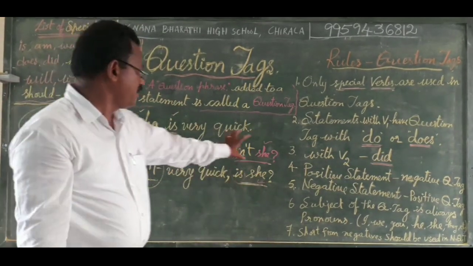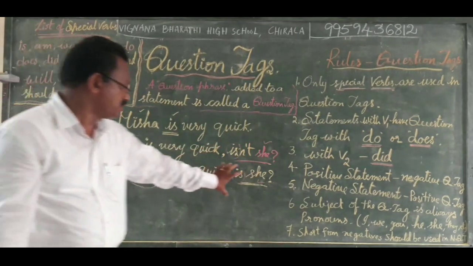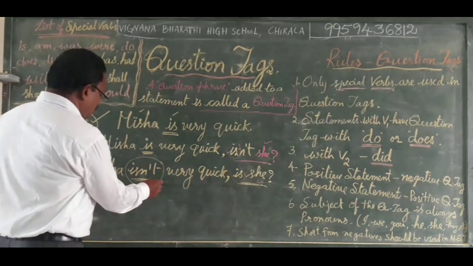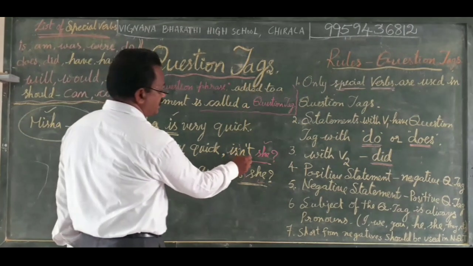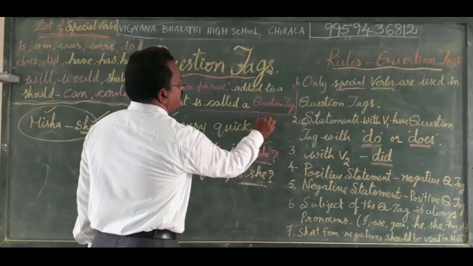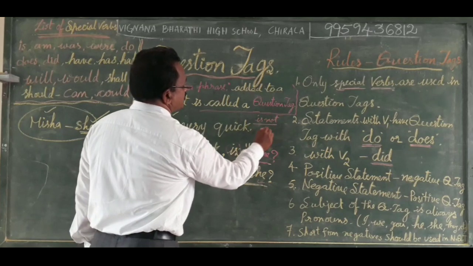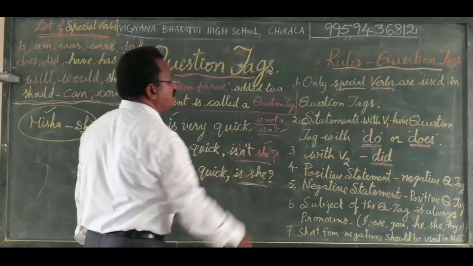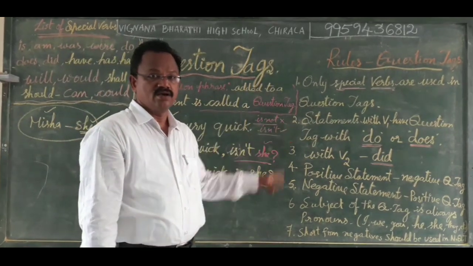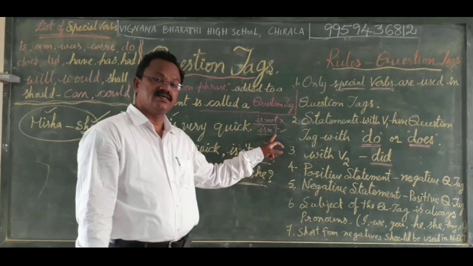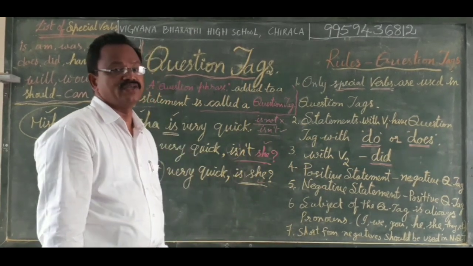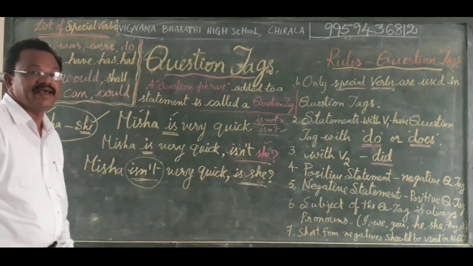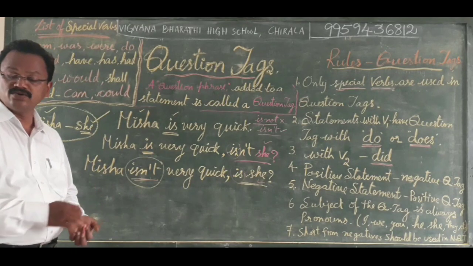For a positive statement, a negative question tag. For a negative statement, a positive question tag. Reverse. And again, the short form of the negative. Short form of the negative: isn't. We should not use "is not". Instead of that, isn't. Only this is correct, this is wrong. We should not use "is not" in the question tag. We have to use isn't. The short form of the negative with a special verb should be used. These are the rules we have to follow while making question tags to statements, whether positive or negative.